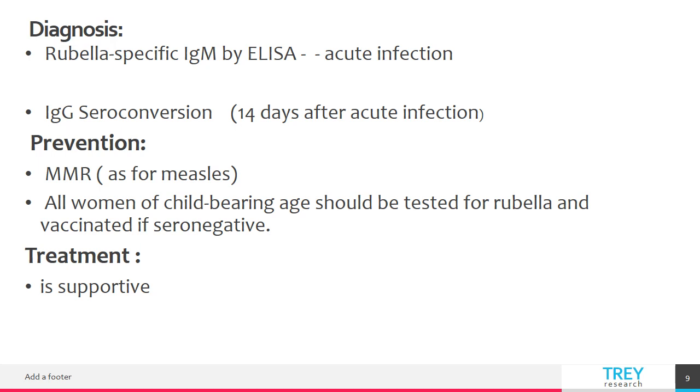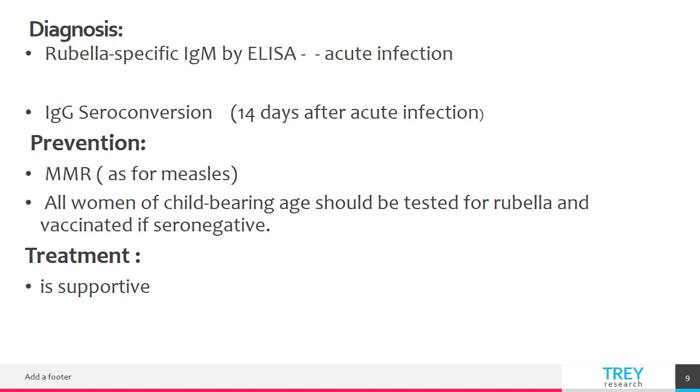How can we prevent rubella infection? The measles, mumps and rubella vaccine. This vaccine is given at the age of 12 to 15 months, and a booster can be given at the age of 4 years. All women of childbearing age should be tested for rubella and vaccinated if seronegative. Treatment is supportive.